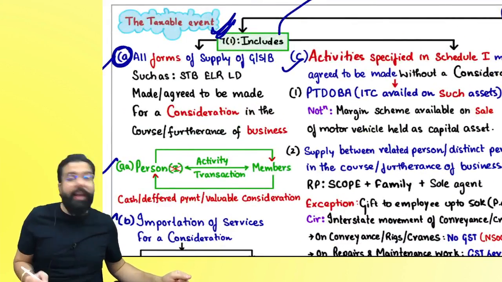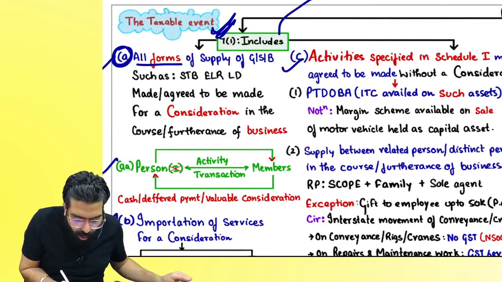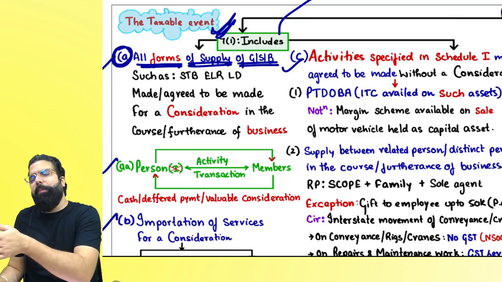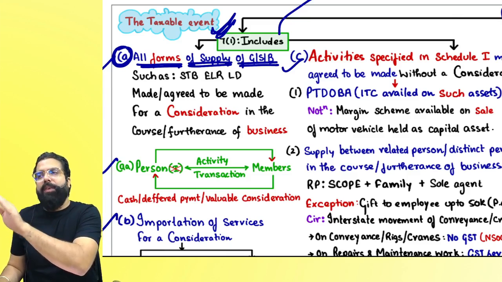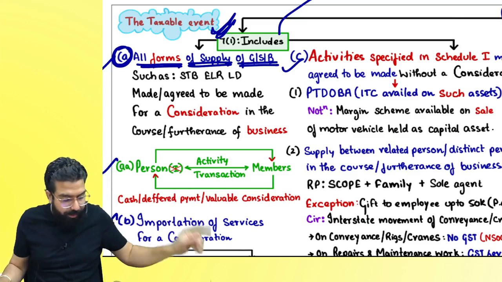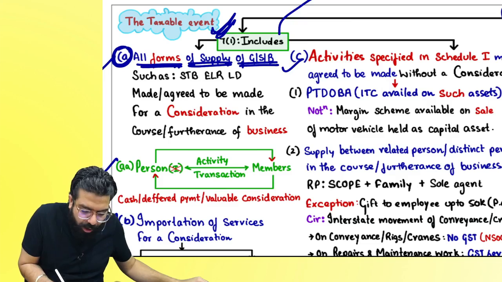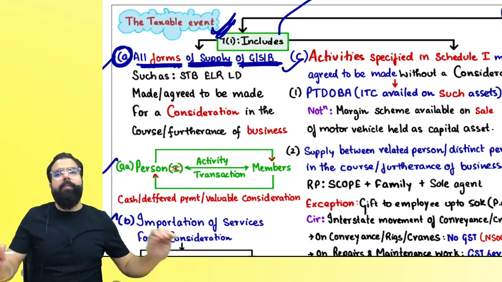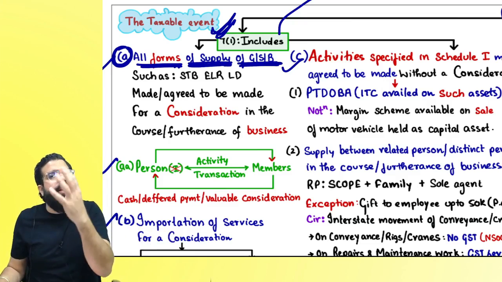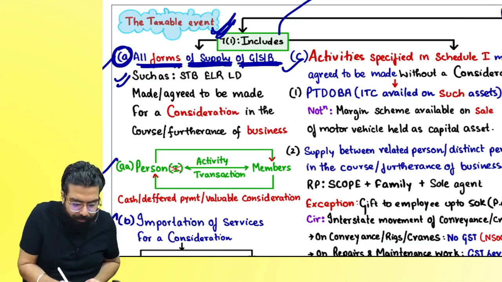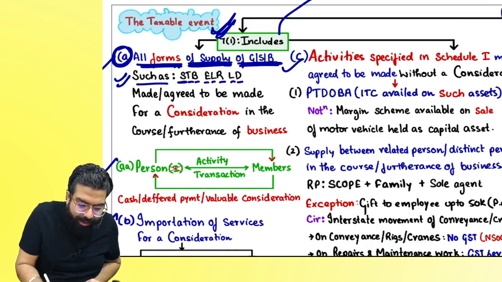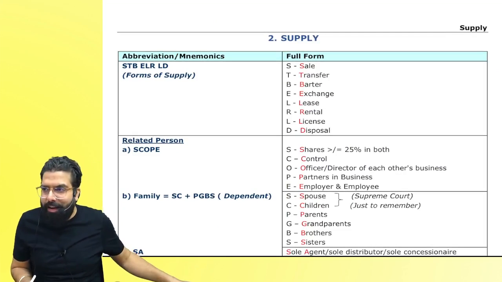Section number 7.1a goes ahead and talks about all forms of supply of goods, services or both. First of all, what do you mean by supply? Supply means the taxable event, the event which happens because of which GST gets imposed. Done, everyone? Section number 7.1 says all forms of supply of goods, services or both. It can be any form, all forms are included. Now, they have gone ahead and given some examples of some forms, which is such as STB, ELR, LD. Sir, what do you mean by STB, ELR, LD?